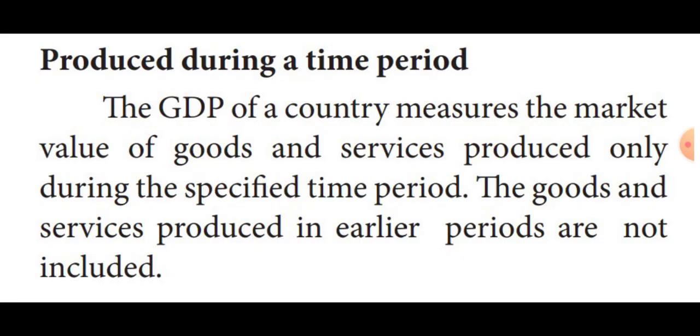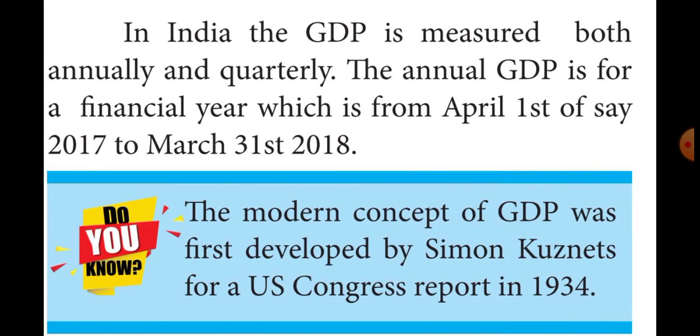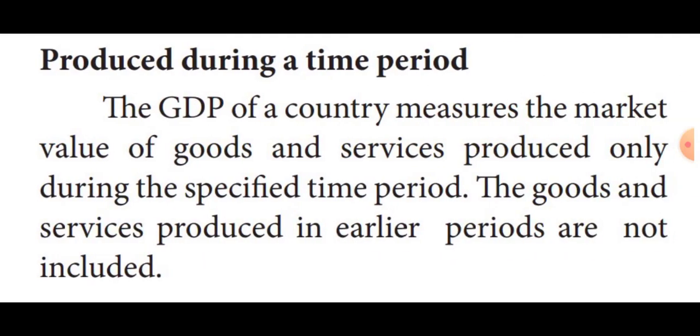The market value of goods and services produced in previous years is not added in the present year's GDP. That means 2018's GDP market value is not added to 2019's. In the same way, 2017's market value will not be included in the GDP measure for 2018.